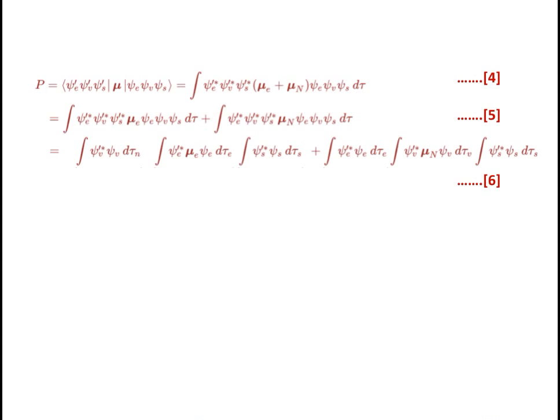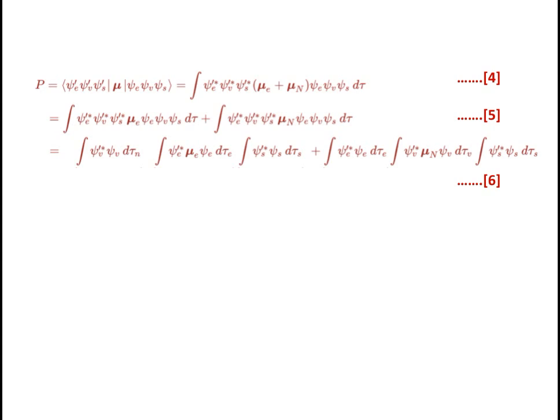P is equal to, we had seen P was equal to the integral of psi dash star mu psi. So we'll replace psi dash with psi dash electronic, psi dash vibrational, psi dash spin, and similarly psi will also be replaced by psi electronic, psi vibrational and psi spin. And since the molecular dipole operator mu is equal to the sum of mu e plus mu n, therefore we'll replace mu by these two terms. And on solving further,